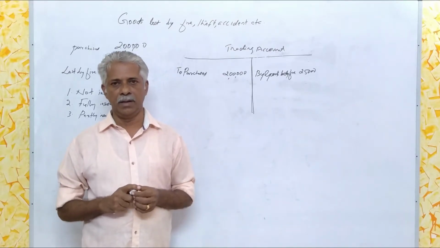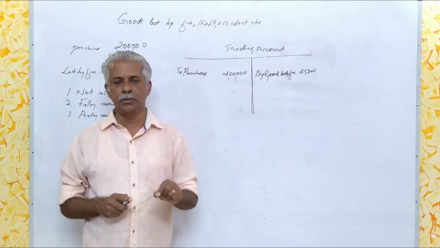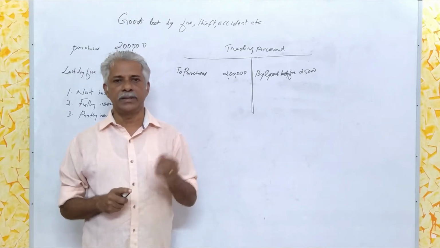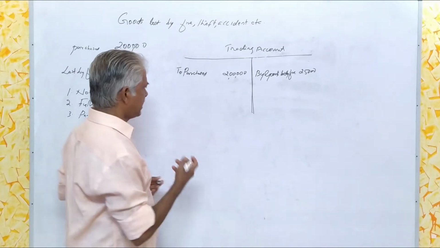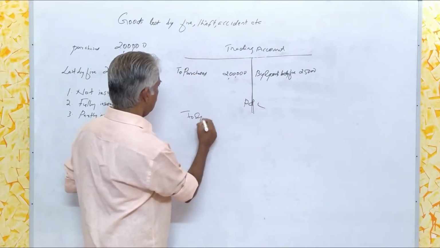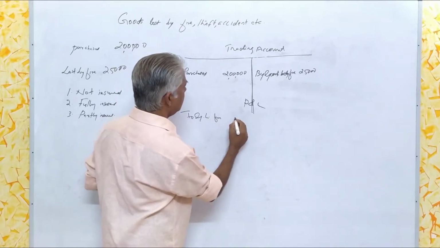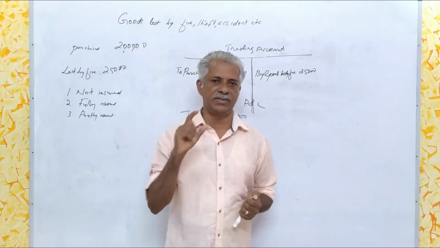If so, the 25,000 represents an indirect loss to the organization that should be debited in the profit and loss account. That is, on the debit side of the P&L account, you have to write: to goods lost by fire, rupees 25,000. That is the first instance.